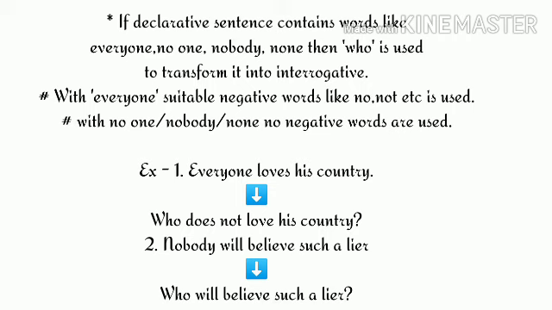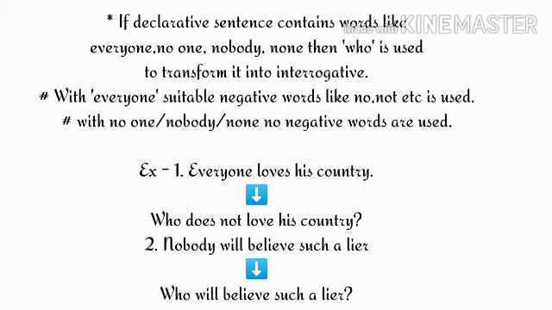Now we know that everyone is a positive word. So if assertive sentence starts with the word everyone and no other negative words are used in the sentence, then who is used in the beginning of the sentence, and a suitable negative word like no, not, etc. should be used while transforming the sentence.